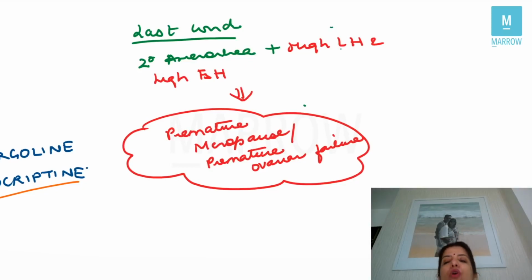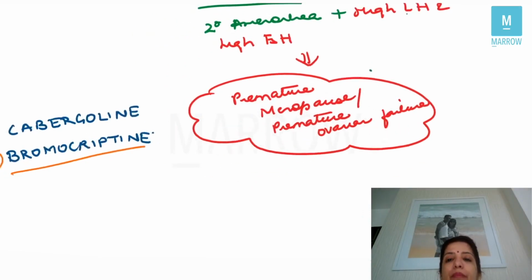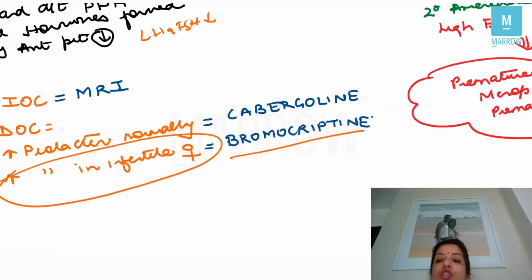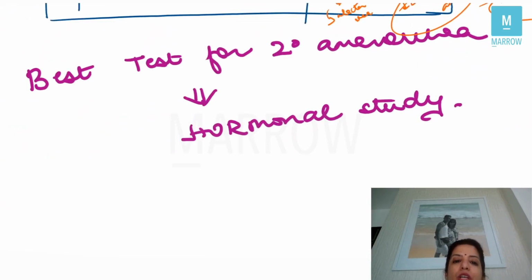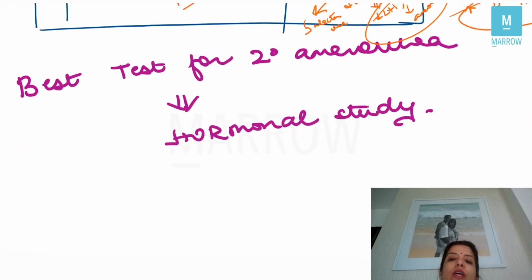So this is how you are going to do questions on primary and secondary amenorrhea. Like in primary amenorrhea, the best investigation was karyotyping. In secondary amenorrhea, the best investigation is hormonal study, right? So this is all you have to know about the amenorrhea topic in general. Very, very important. Don't forget to revise these tables before you go for your exam.